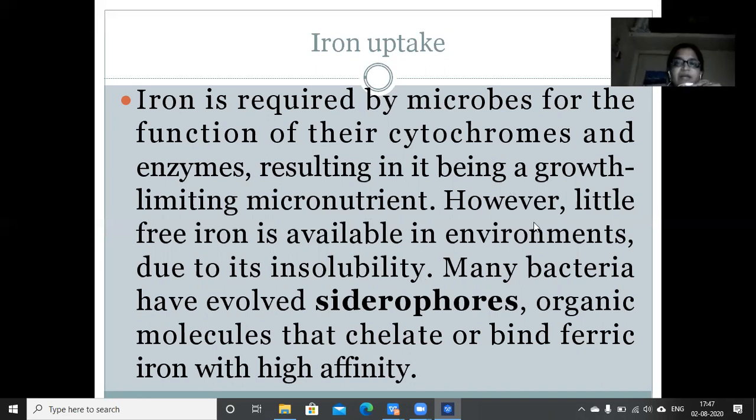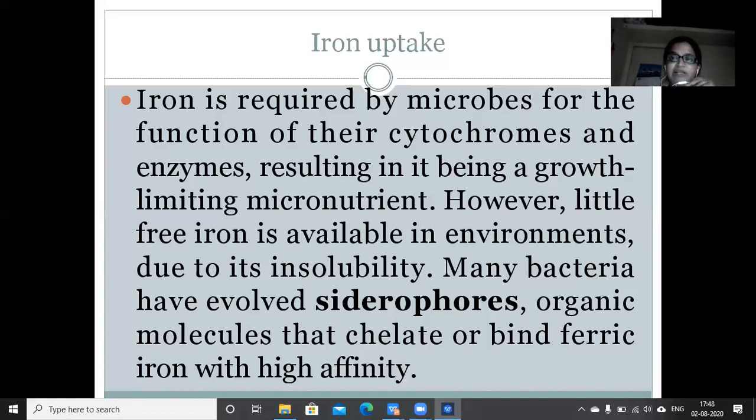However, little free iron is available in the environment due to its insolubility. So what is the concentration of iron in the surroundings of the cell, in the environment where the bacteria exist? Definitely the concentration of iron in the environment is very low.